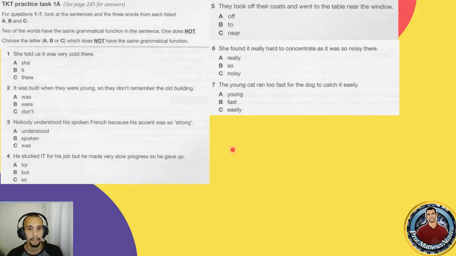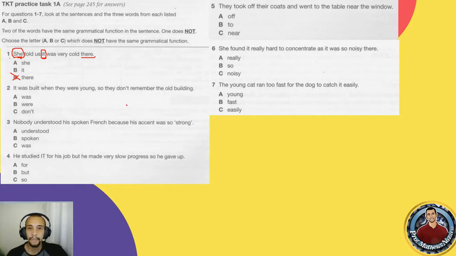For instance, if we take a look at number 1, we have, she told us it was very cold there. So we have here she, it, there. So think about it. She here, what part of speech does she belong to? Yeah, if you thought it was a pronoun, you were right. What about it? Exactly, it's a pronoun as well. And there. There is a preposition of place. So the one which is different is there, right?